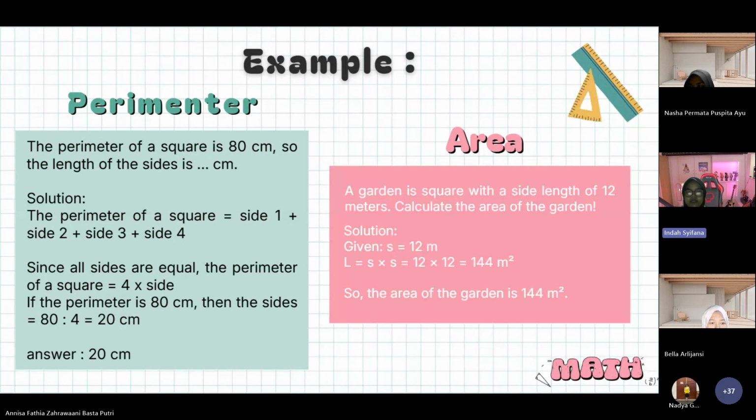Solution: side equals 12 meters, and area equals side times side, or side multiplied by side, equals 12 multiplied by 12 equals 144 square meters. So the area of the garden is 144 square meters. Next.